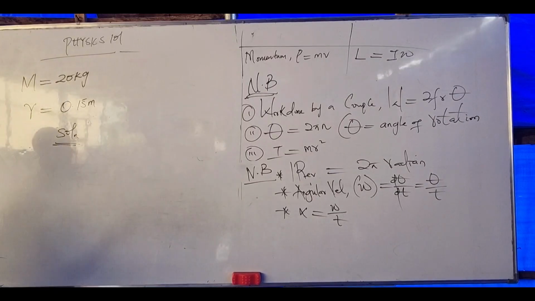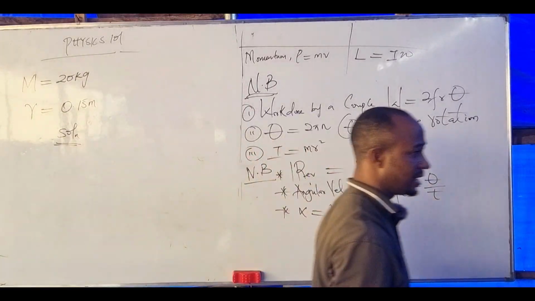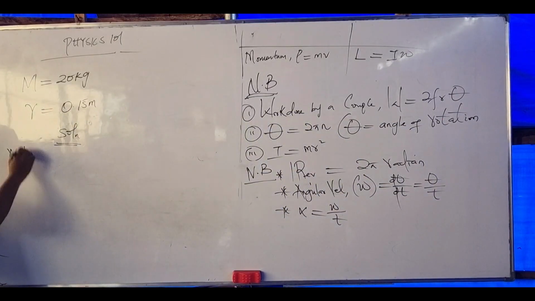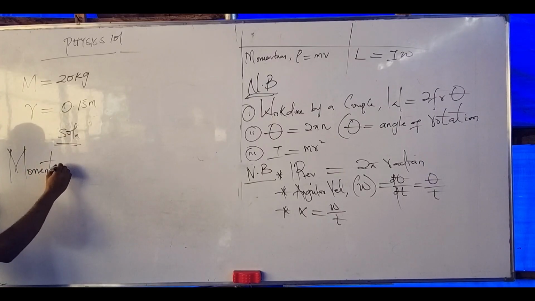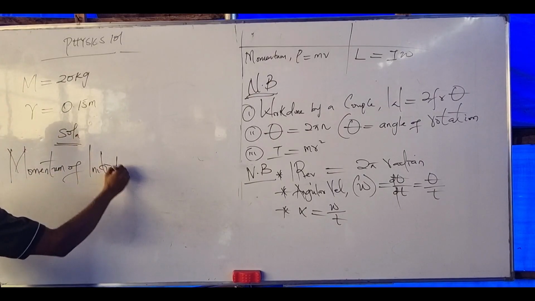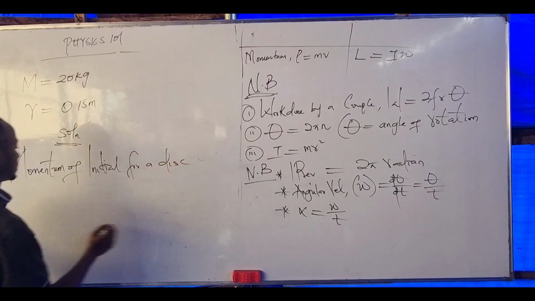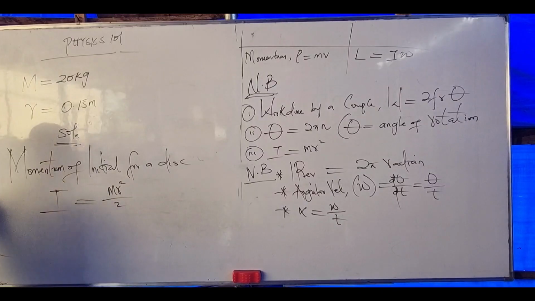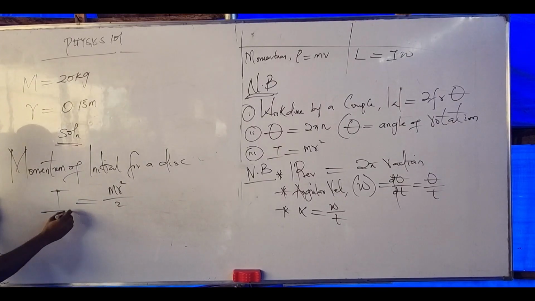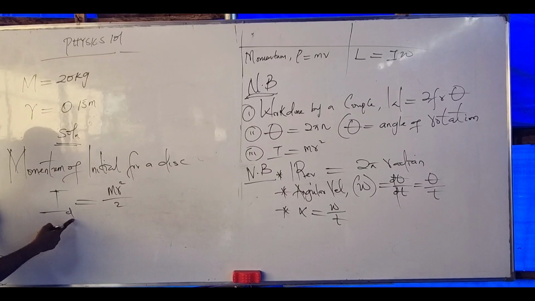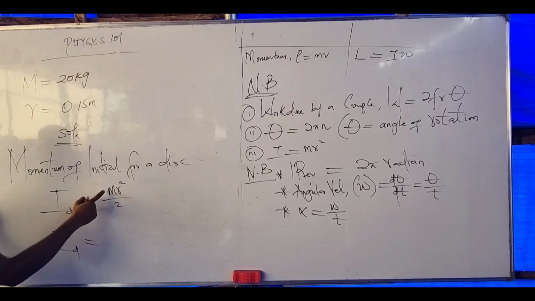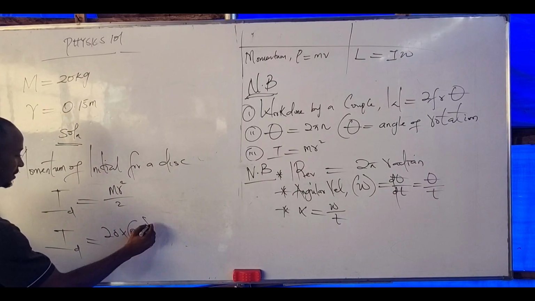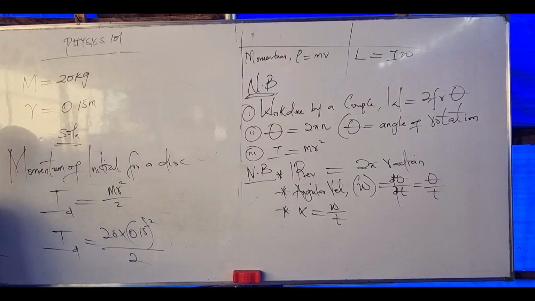We are told the body is a uniform disc. What is the moment of inertia of a uniform disc? I equals M R squared over 2. So the inertia of the disc becomes 20 times 0.15 all squared over 2. Are you seeing how simple this can be?